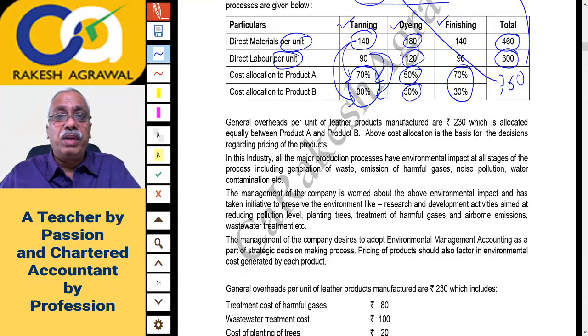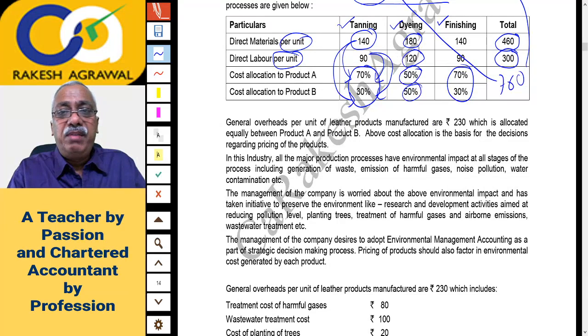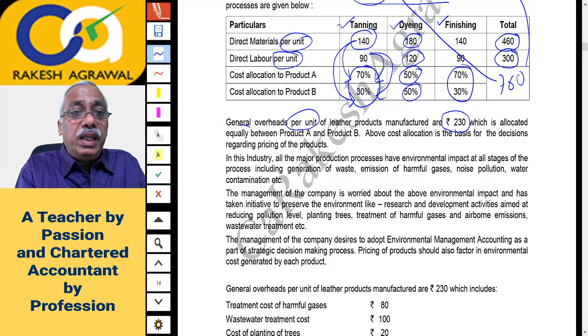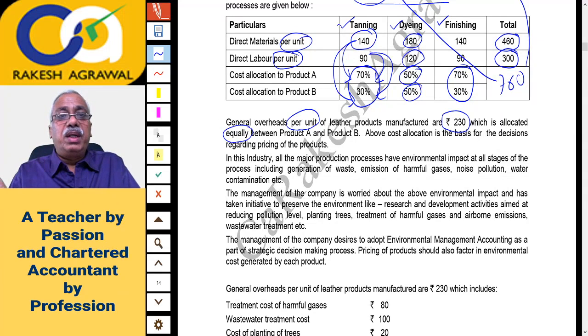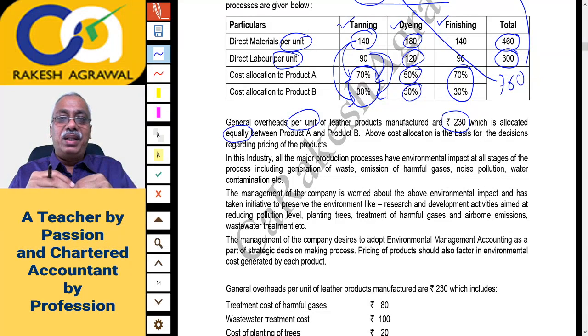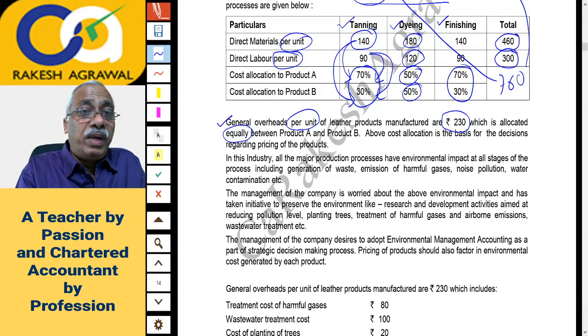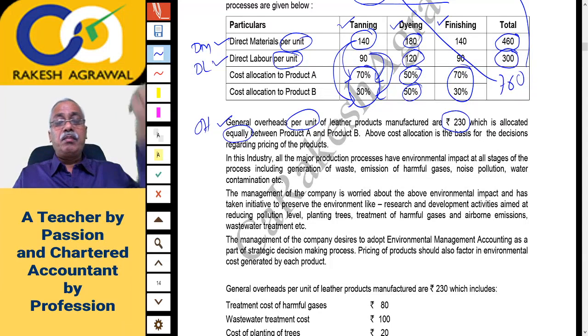Now we'll read about overheads. General overheads per unit of leather product manufactured is rupees 230, which is again allocated equally between A and B. So once again 230 is the cost of A plus B together. So half if you do, half you will get as overhead cost of 1 unit of A and half as overhead cost of 1 unit of B. This is about overheads. And please remember, material and labor was prime cost, direct material, direct labor, and this is overheads. And now you will get the total cost.